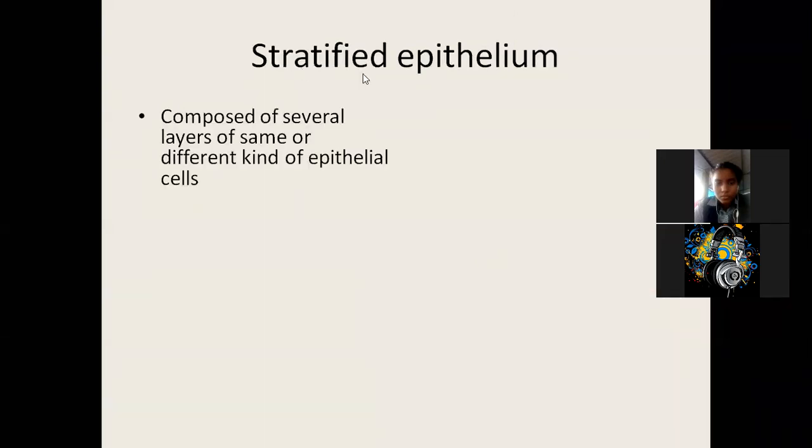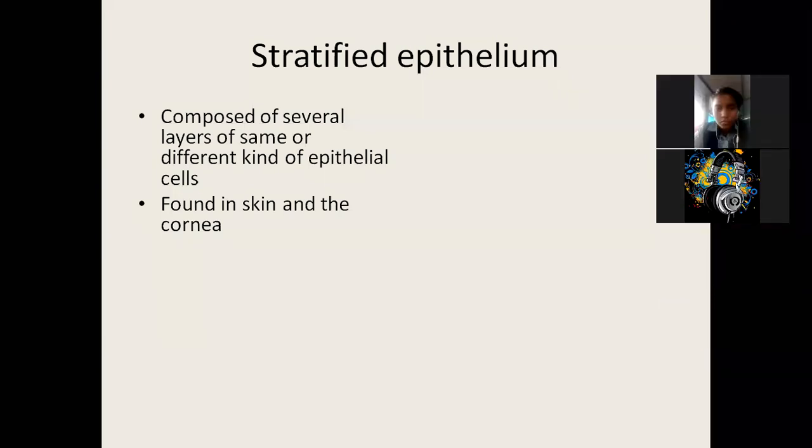Now stratified it is called because it is composed of several layers of the same or different kinds of epithelium. Since it is composed of several layers, it is called stratified, and it is made up of the same type or different types of cells. Now, found in skin. I already told because when we rub our skin, we lose many cells. So the new cells are replaced because there are layers of many cells. If one layer is removed, it can be replaced by another layer. Okay, it is found in the skin.